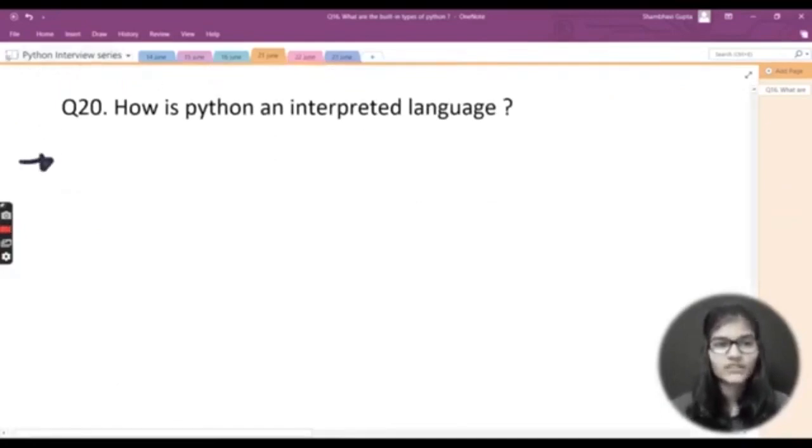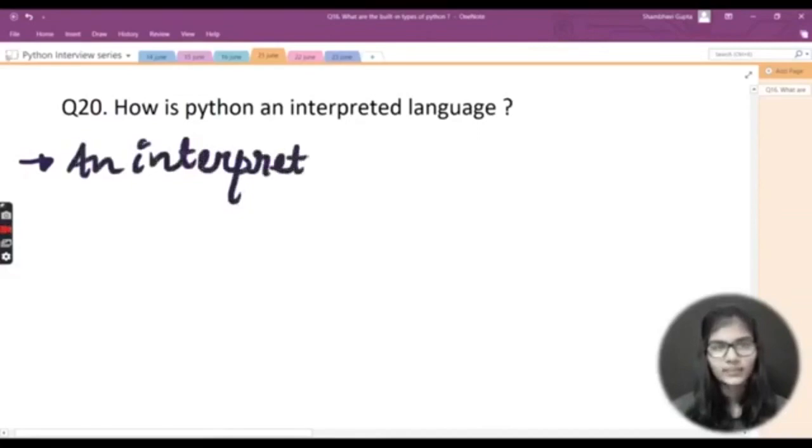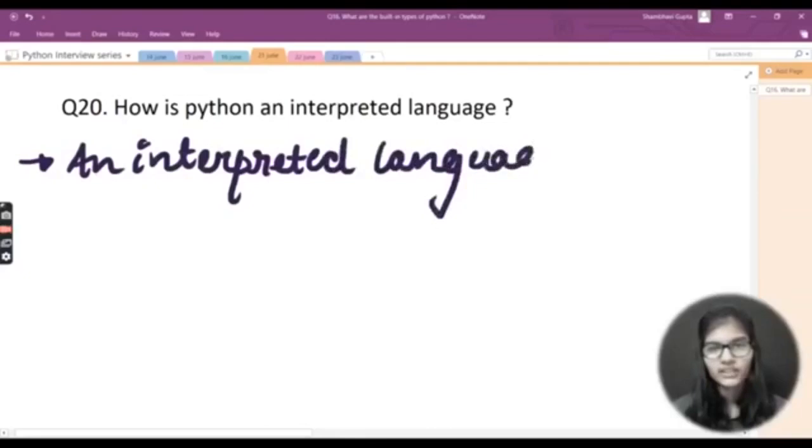Now my last question for today is: how is Python an interpreted language? Let's see that question for now. Let me write that out here. An interpreted language. What do we first mean by an interpreted language?